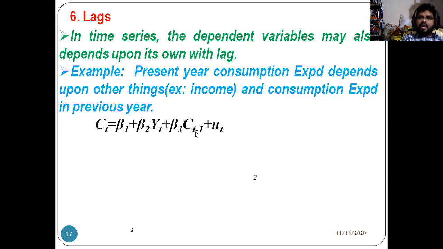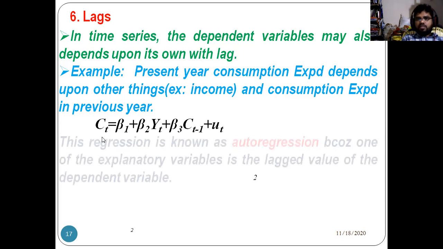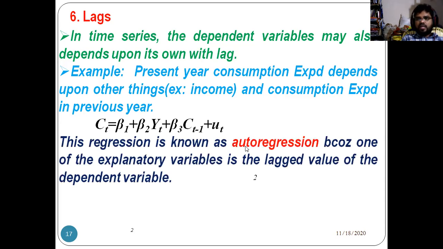When you take lags, you may get an autocorrelation problem. This regression is also known as autoregression because one of the explanatory variables is the lagged value of the dependent variable.